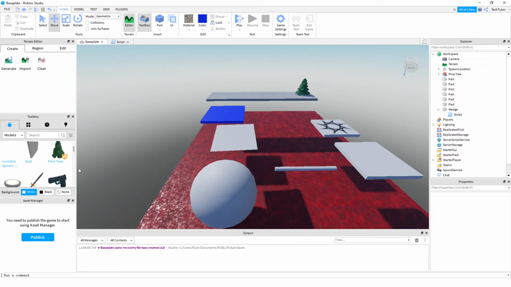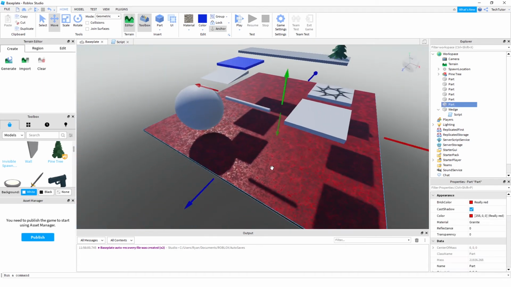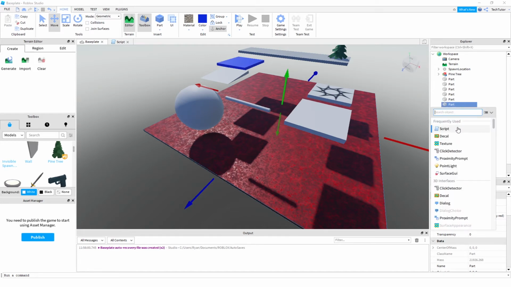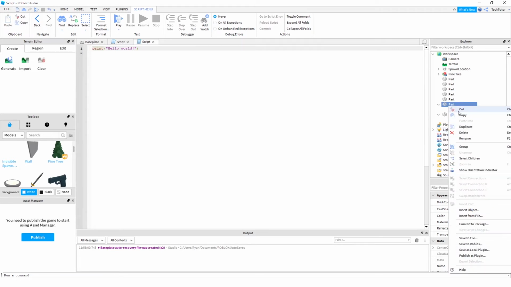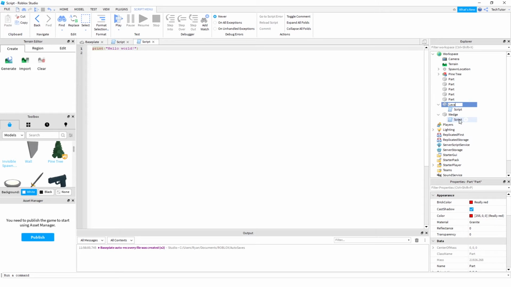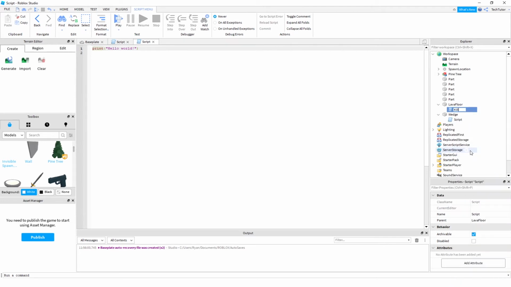And now, in order for it to actually cause the player to restart when they land on it, you're going to, again, want to add another script. So let's go ahead and add a script under our lava floor part. There's another thing they mentioned in the tutorial that I almost forgot. You can rename these parts, so that if you're ever looking at your workspace, you have a little better idea of what everything is. Let's just call it lava floor, so that you don't have part. And then you can also rename the script to be a little bit more descriptive. So we're going to call this, I believe, what they call a skill player. So we'll do that as well.